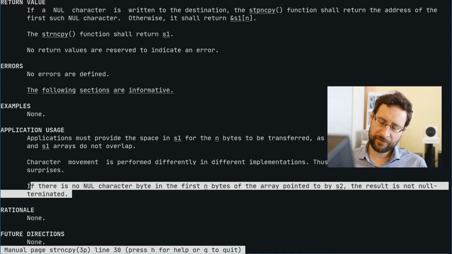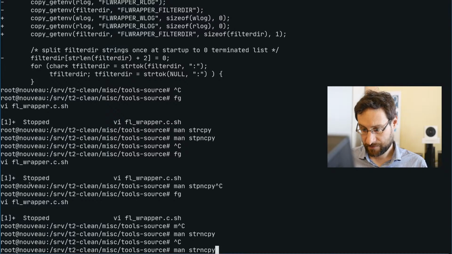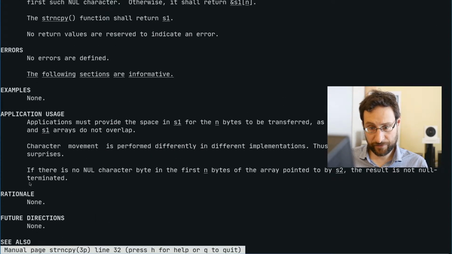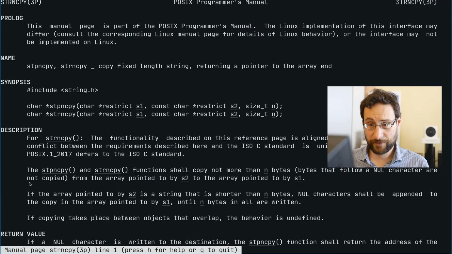The other one, string N copy, what does it return?